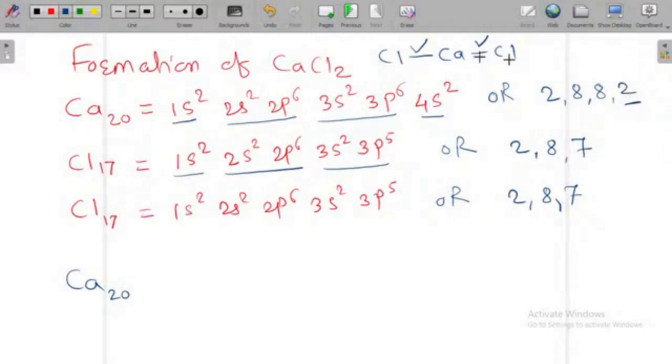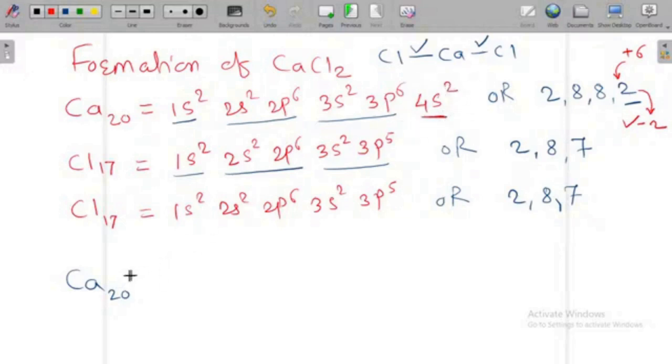One, it may accept 6 electrons to complete the octet, or it may lose these 2 electrons. So what is the easy thing for this calcium? To lose the 2 electrons from the last orbit. Now this calcium loses 2 electrons from the fourth shell, that is the last orbit.